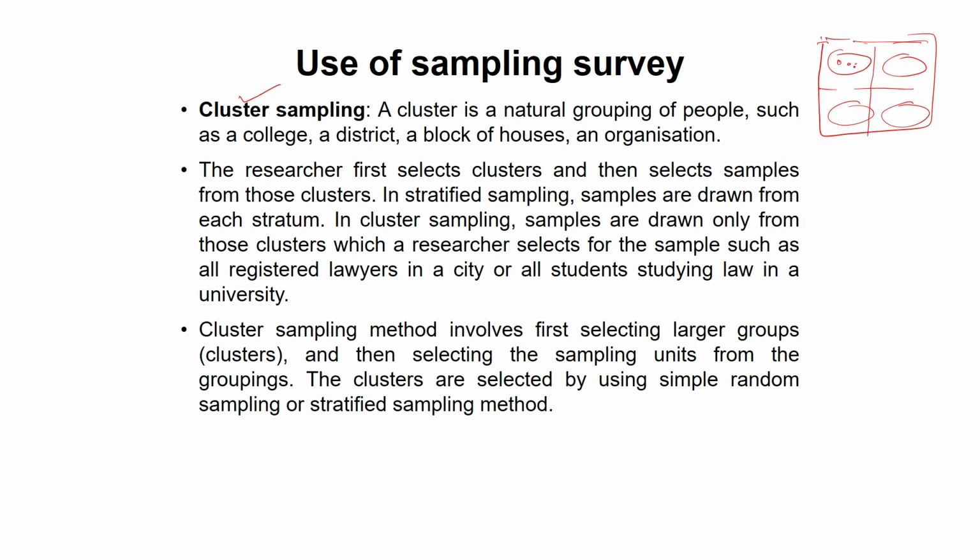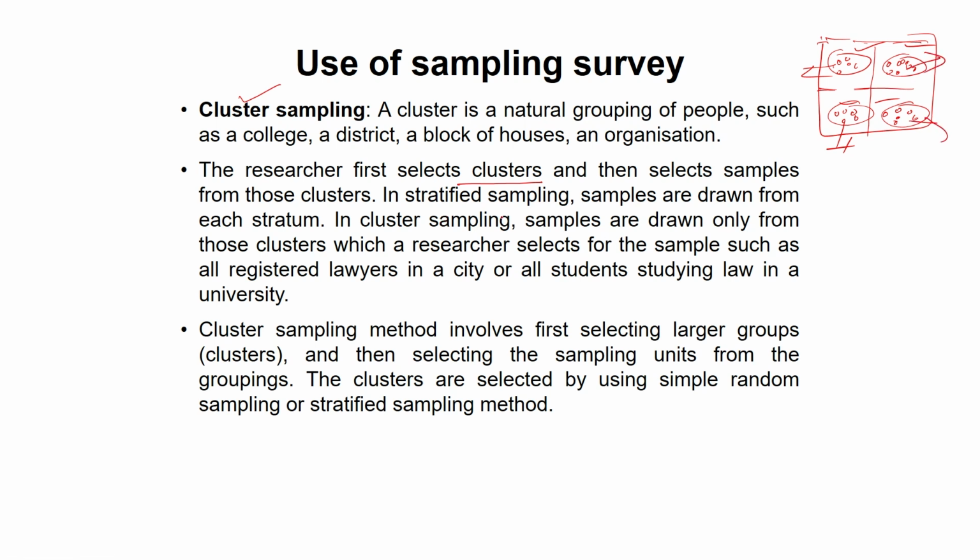So now the 4 colleges are there, and these are the students studying there, or maybe the professors who are working in these colleges or teaching in these colleges. So in cluster sampling, the researcher first selects the clusters, the clusters are already there, then selects the sample from those clusters. Now the sample is selected from those clusters.